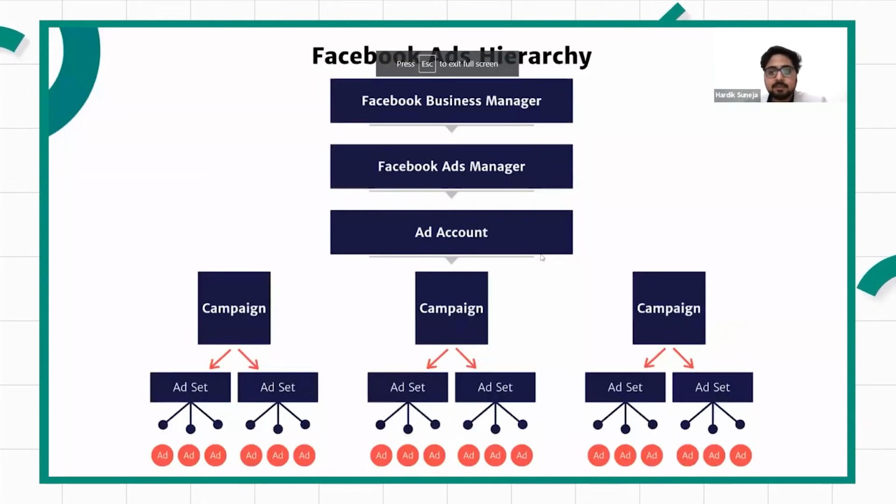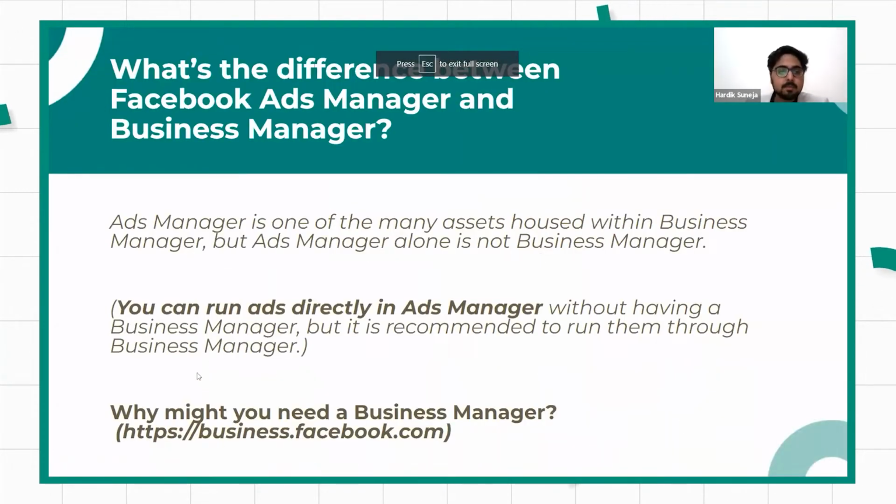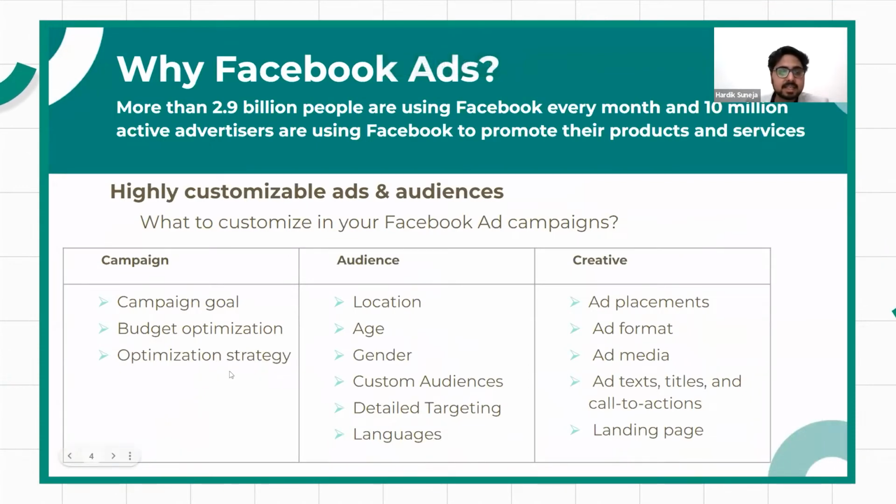Next, we have optimization strategy. I've already explained that. Next we have audience. This is something that you can customize when it comes to Facebook ads. You can decide the location of people that you want to target.